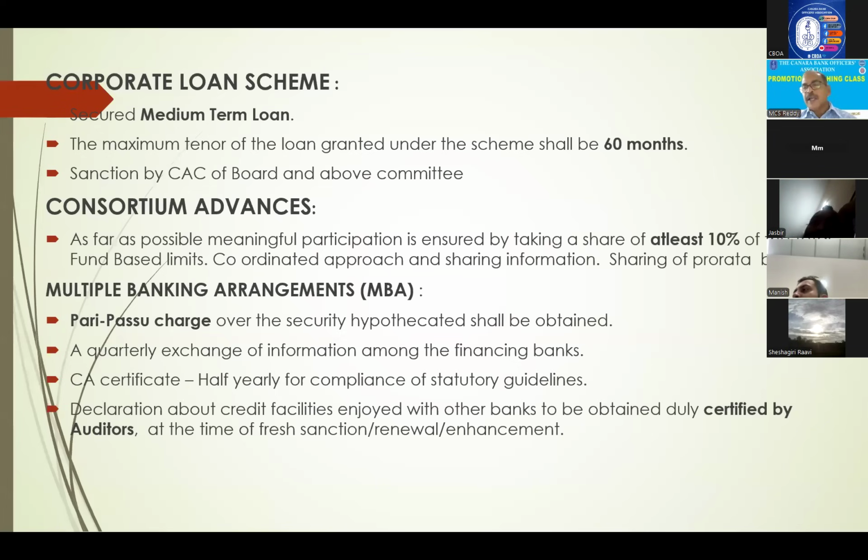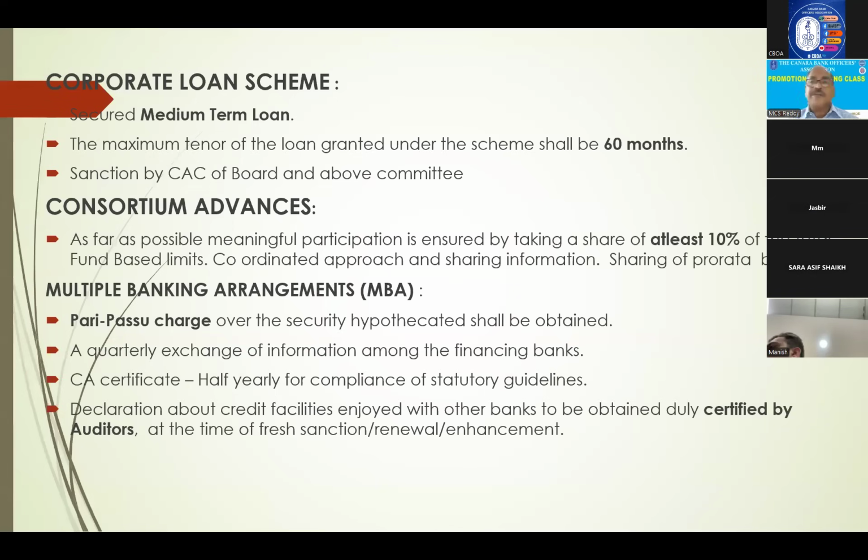This is the guideline. And sometimes in banking consortium, they ask one question: what about classification of each advance, when different banks have given loans? So, as far as consortium is concerned, Reserve Bank is telling us to look at individual banks' recovery. If in Canara Bank recovery is good, yes, we classify it as a standard asset. In State Bank, it has become NPA, doesn't matter. But our bank recovery is good, so we classify it as a standard asset. This is what Reserve Bank is telling in the case of consortium.